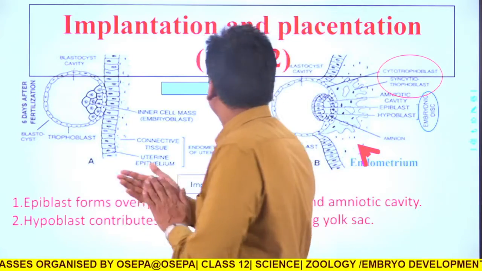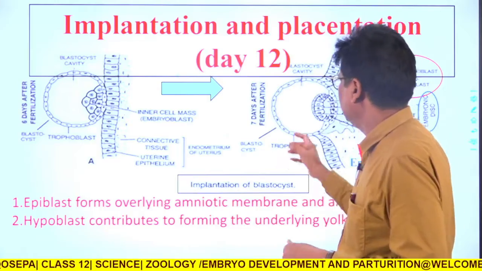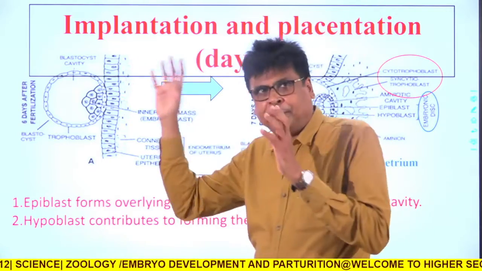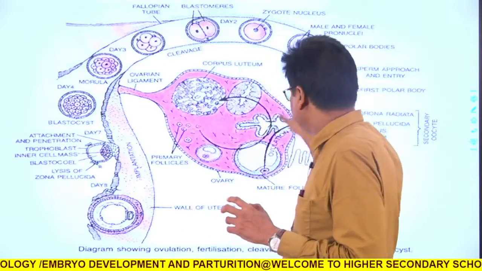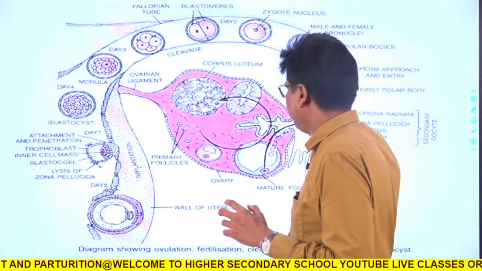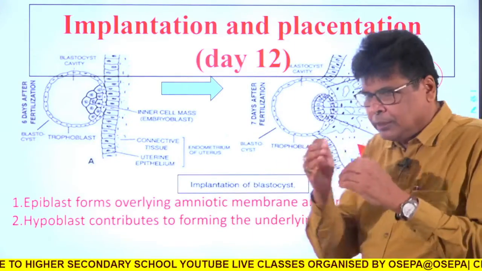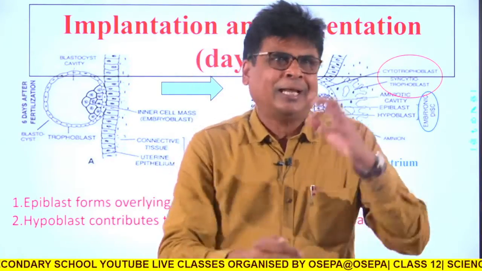So now, implantation and placentation, you see a picture. In the previous picture the ovary, fallopian tube and uterus were shown. Now in this picture I am simply giving the relationship between the uterus and the fetus.